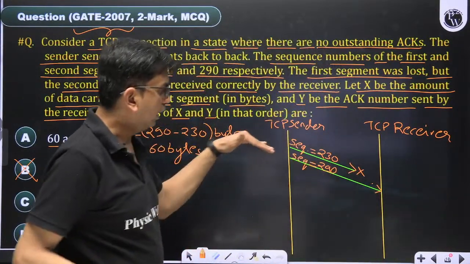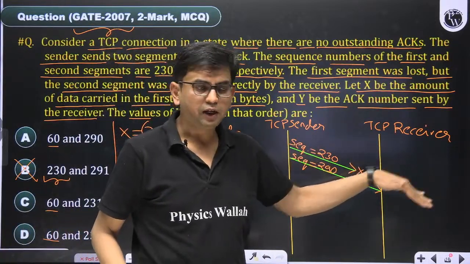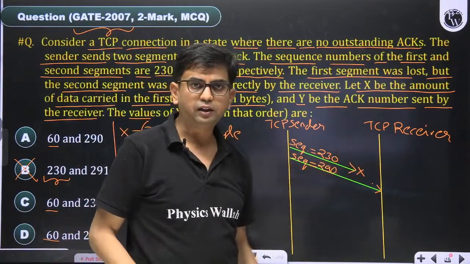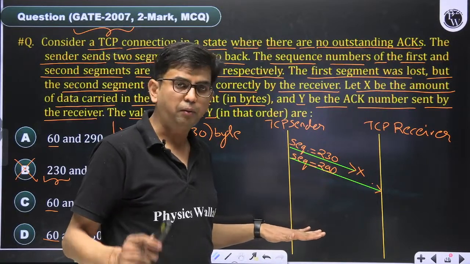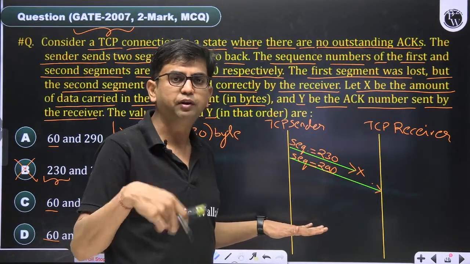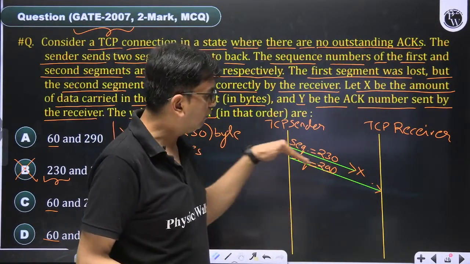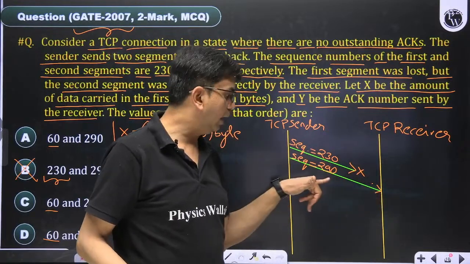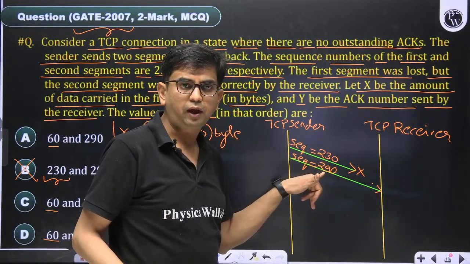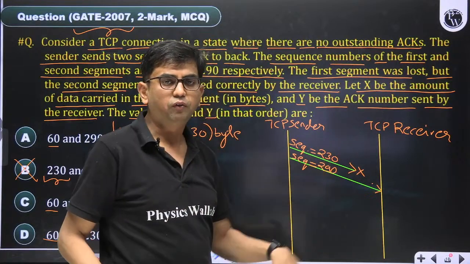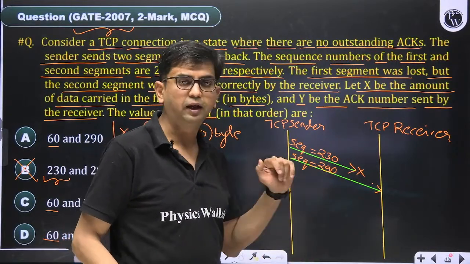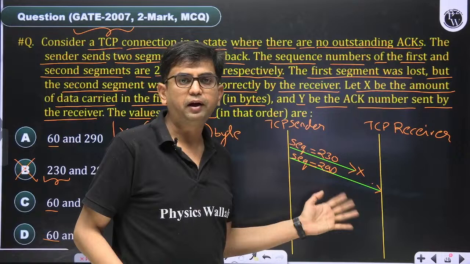If this segment reached correctly, then the receiver will send the acknowledgement number 290, saying that till byte 289 I have received correctly, and after it I will receive this one. So the acknowledgement is the byte number present in the payload, the last byte number plus 1. But here we do not know how many bytes are in the second segment.